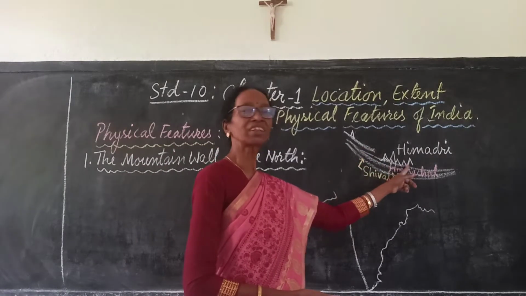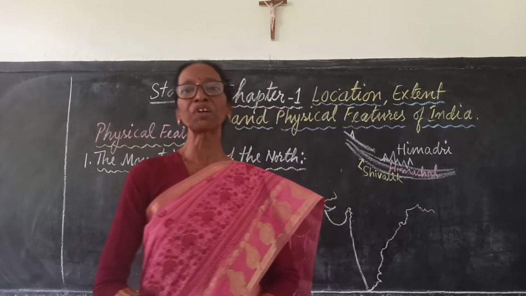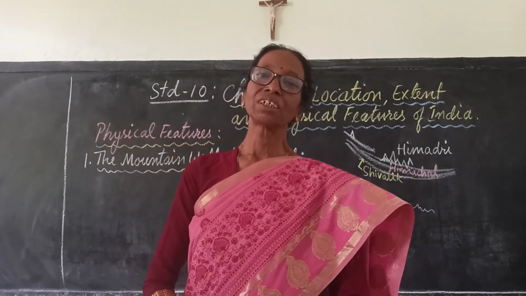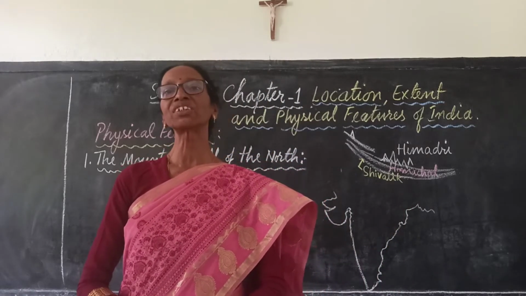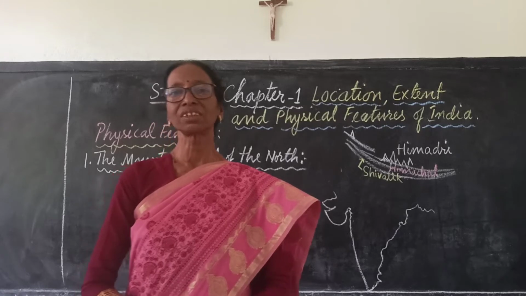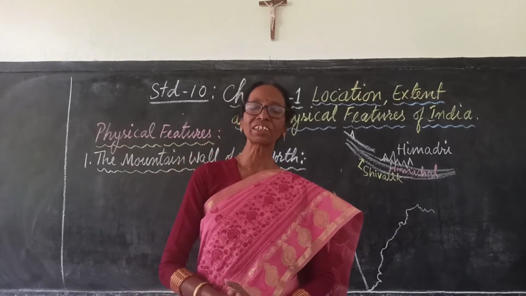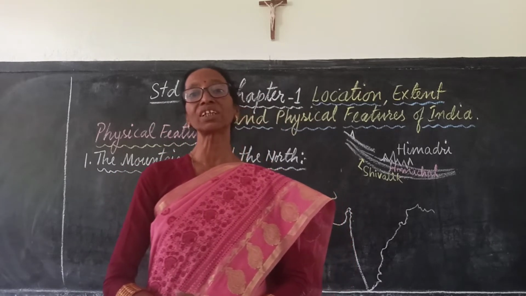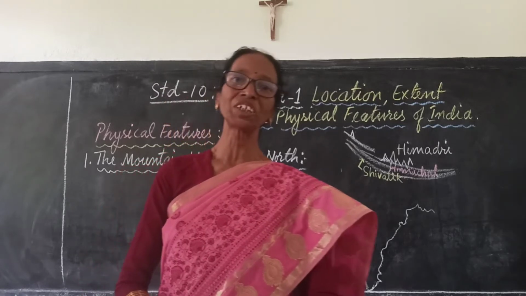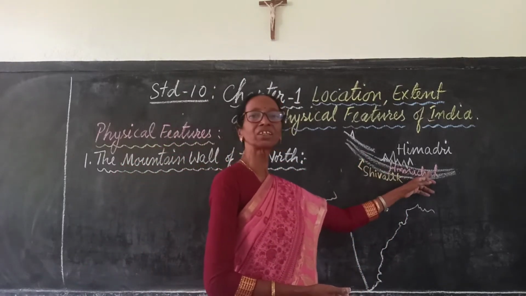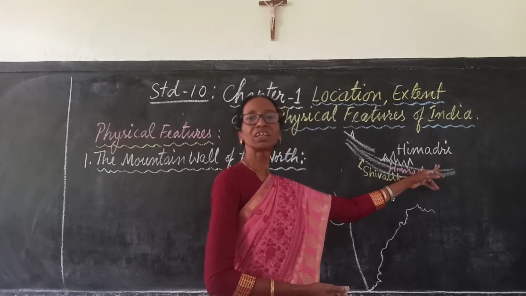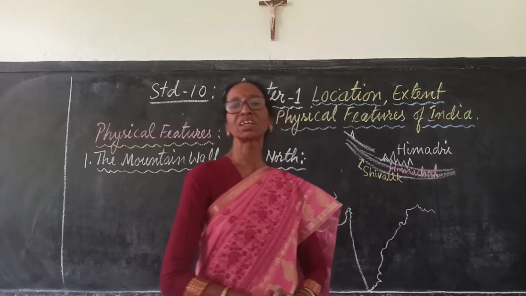In this part, the highest mountain peak in the world, the famous Mount Everest, is located. Its height is 8,848 meters. The second highest mountain peak is located in Sikkim, that is Kanchenjunga.